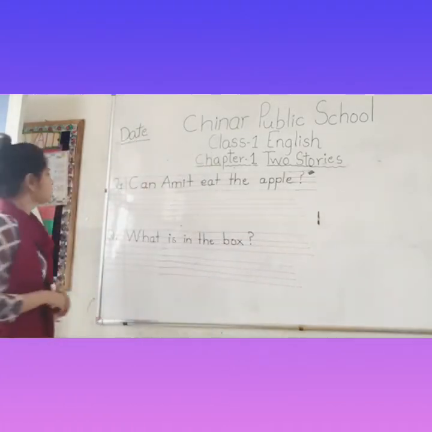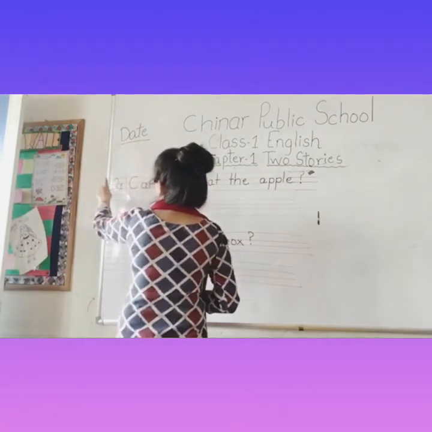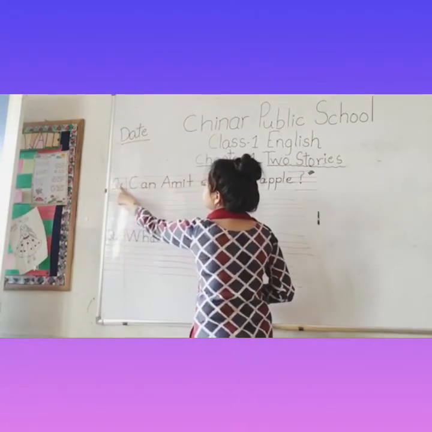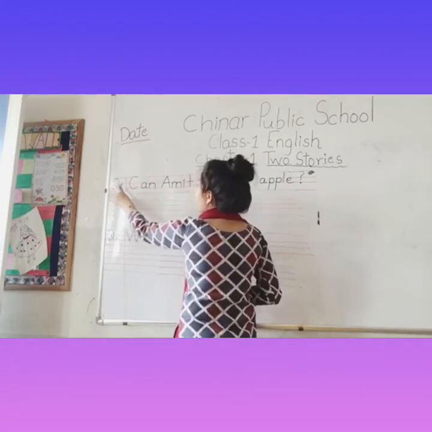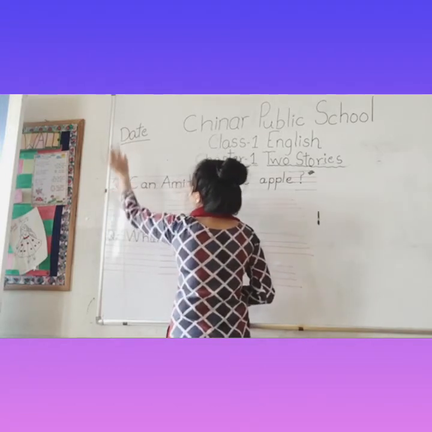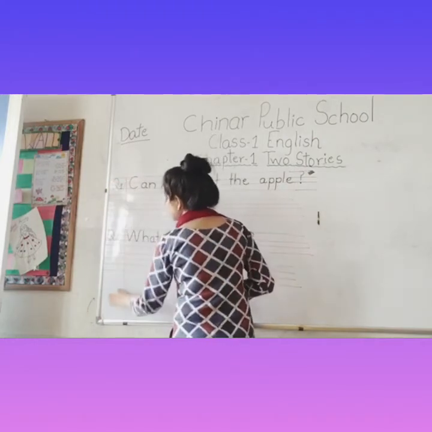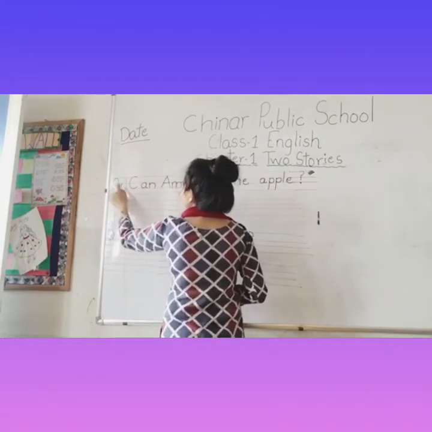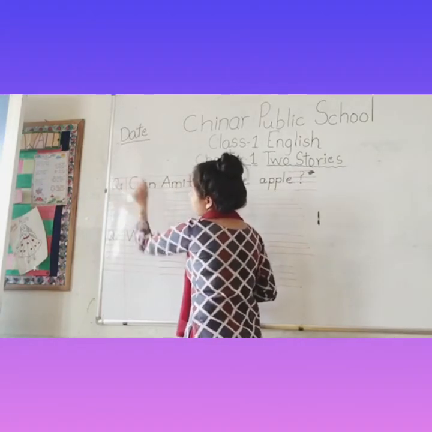So on the left hand side of the margin, you will write down question 1. Q means question and 1. This you have to write down on the left hand side of this margin. Q1, which means question 1.